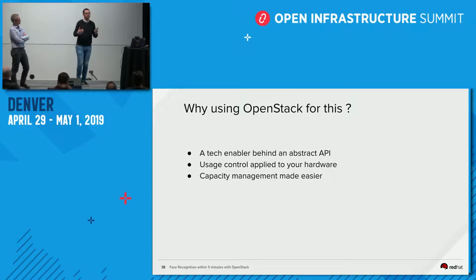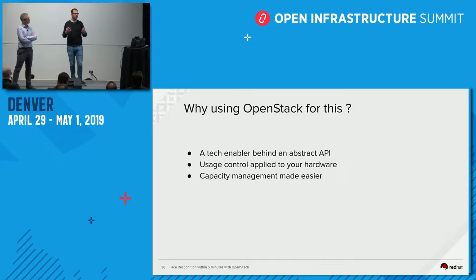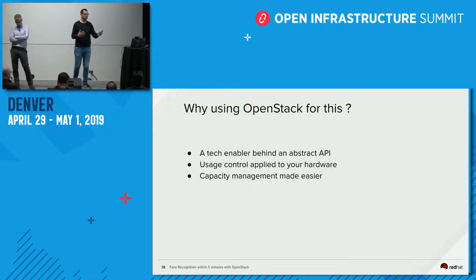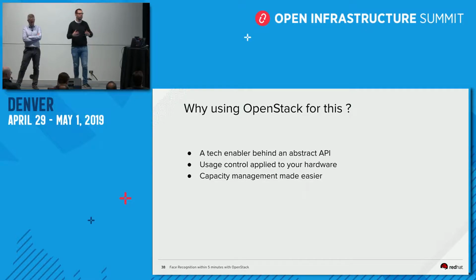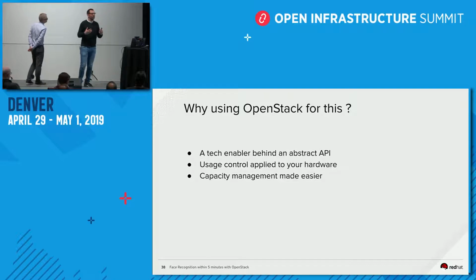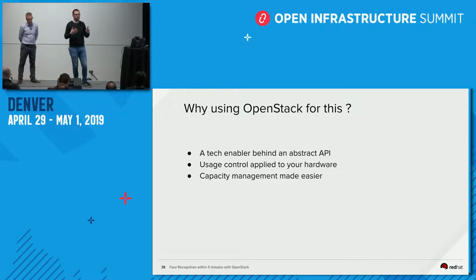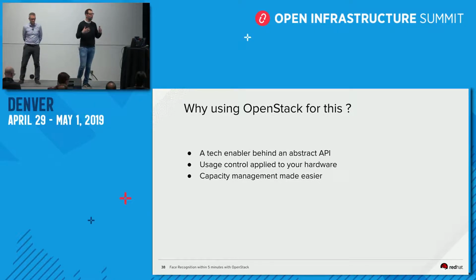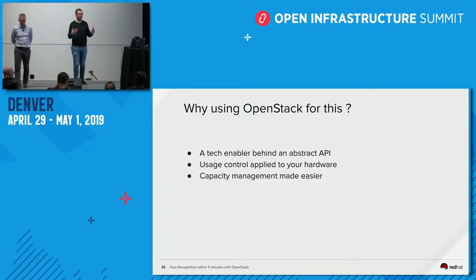The second point, as an operator, is good for you because through role-based access control you can manage access to your GPUs just by using OpenStack. You can also have tenant isolation if you prefer, given data can be very sensitive. For example, think about inference. It can be very touchy, and you want to make sure that the workloads are separated. Then using tenant isolation is definitely a need.